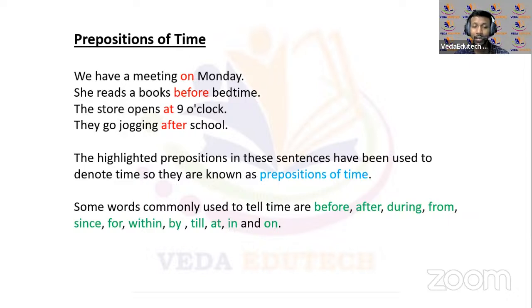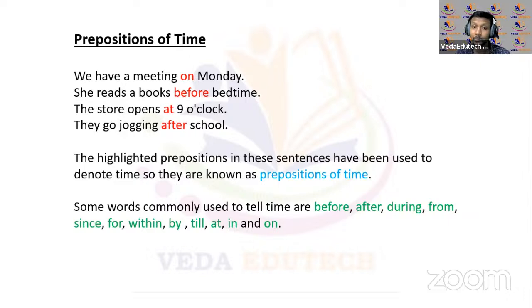Great. We have a meeting on Monday. She reads a book before bedtime. The store opens at 9 o'clock. They go jogging after school. Right. We have a meeting on Monday. कब? On Monday. Right. It is defining. वहाँ पे हमें पता चल रहा है on Monday. Monday को एक meeting होगा.